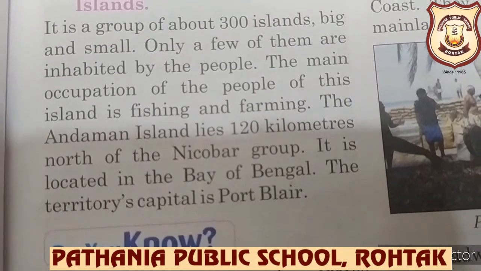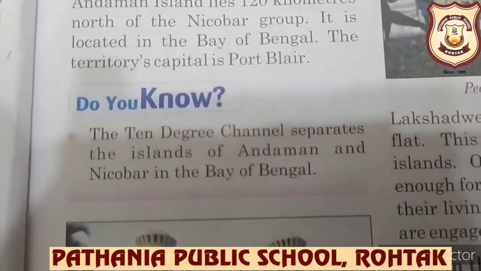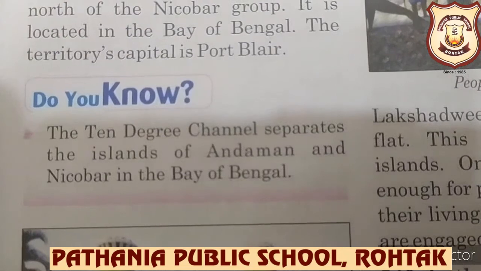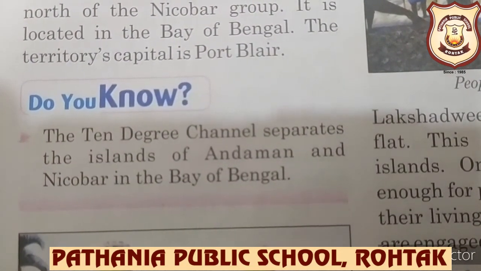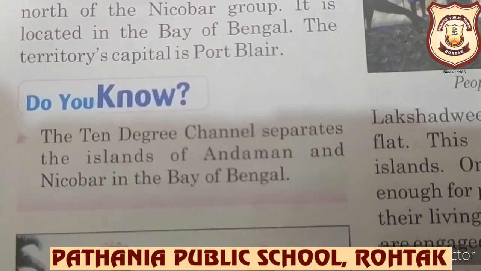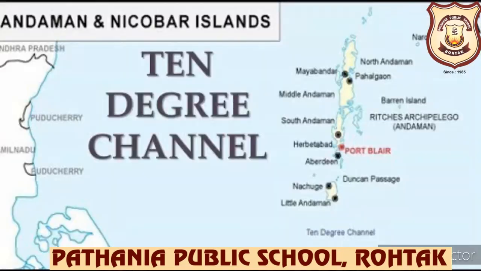So it is clear. So now you can see, do you know the 10-degree channel separates the islands of Andaman and Nicobar in the Bay of Bengal. So the 10-degree channel is a channel that separates the Andaman Islands and Nicobar Islands from each other in the Bay of Bengal. Okay. So the 10-degree channel lies from east to west on the 10-degree line of latitude north of the equator.